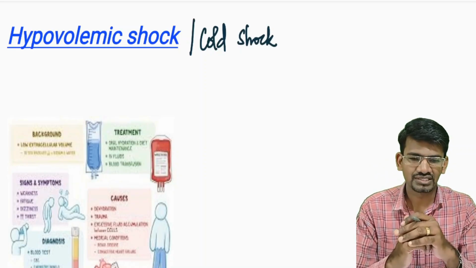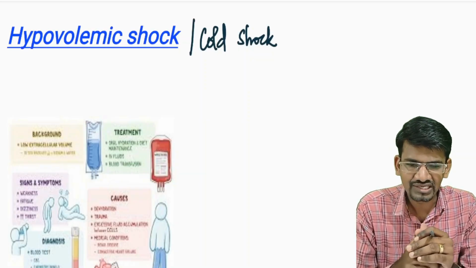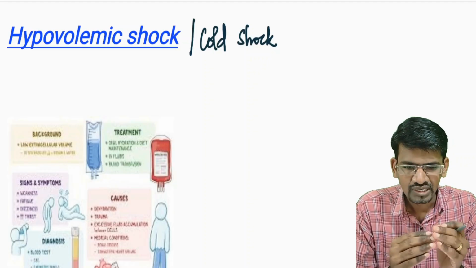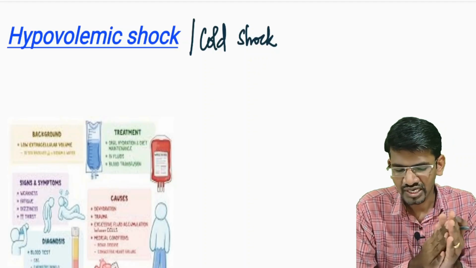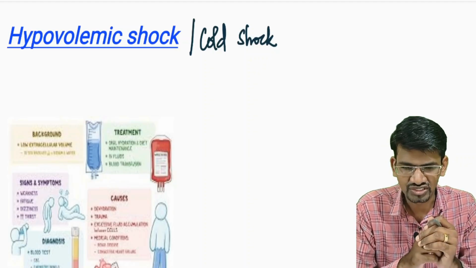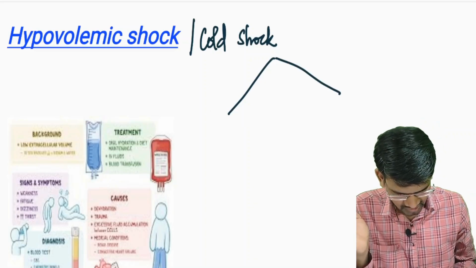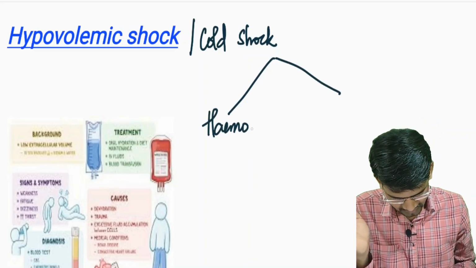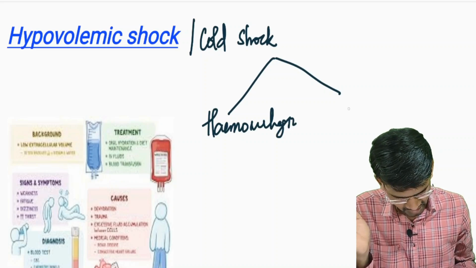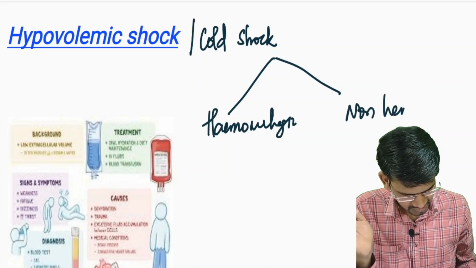Why does hypovolemia occur? There are some reasons where we can see hypovolemic conditions, like hemorrhagic conditions and non-hemorrhagic conditions. We have two major causes, hemorrhagic and non-hemorrhagic.